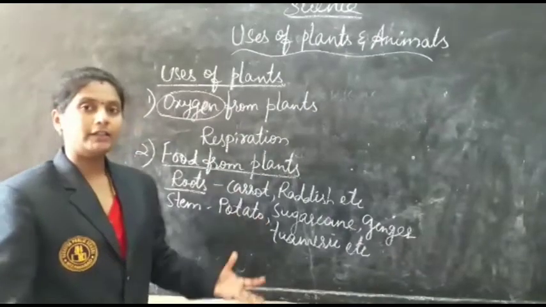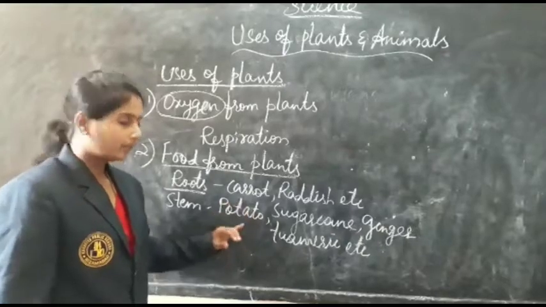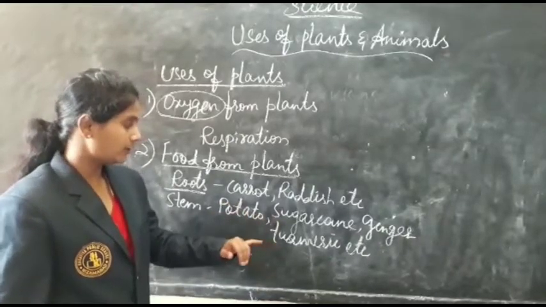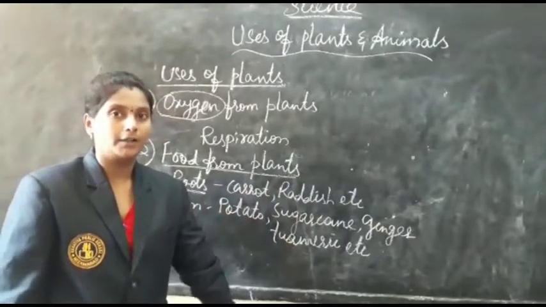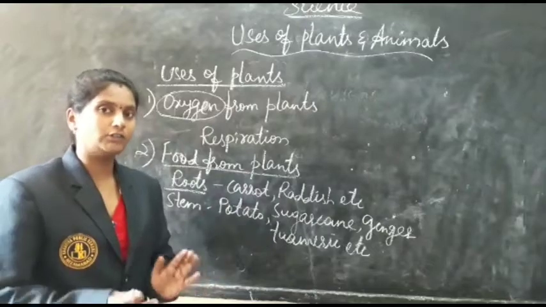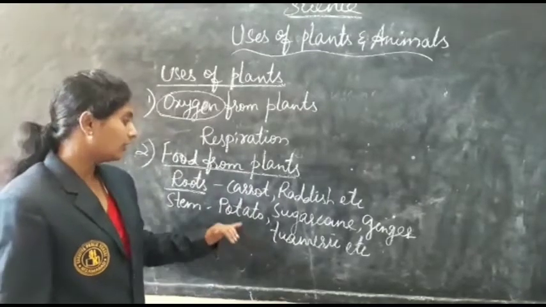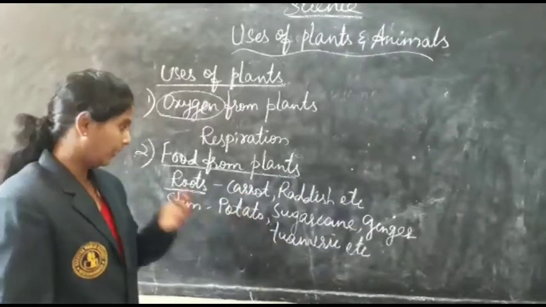Whatever food the leaf prepares will be stored in the stem. That means potato, sugarcane, ginger, turmeric. This turmeric, ginger, potato we get from underground. So the stems of these plants are modified and store the food underground. These can all be eaten raw, or we can cook and eat them.